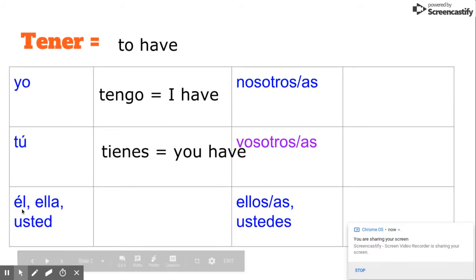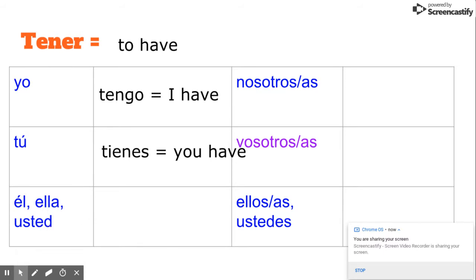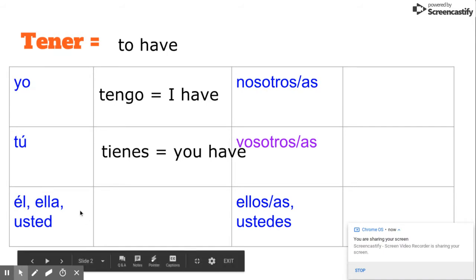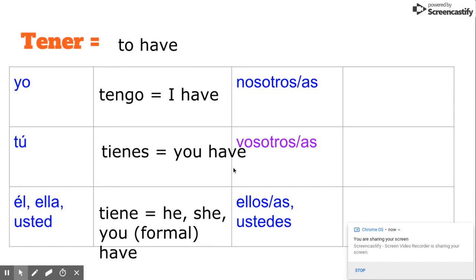Remember that él means he, ella means she, and usted means you formal. They always share the same verb, just like they shared es with ser. In this case, they're going to share tiene. So él tiene is he has, ella tiene is she has, and usted tiene is you formal have.